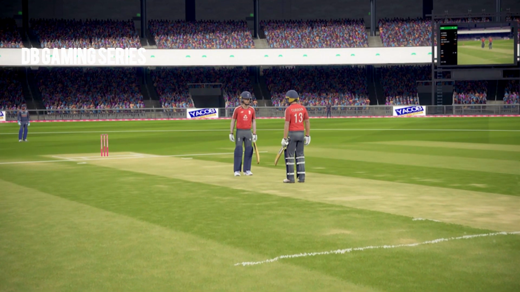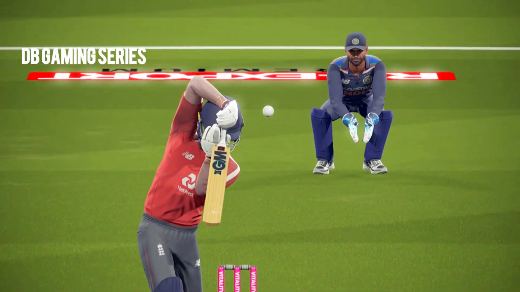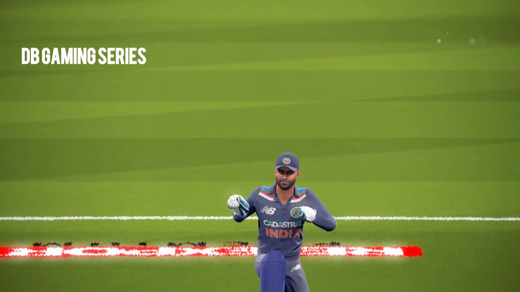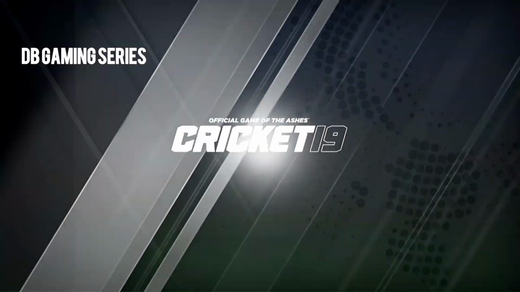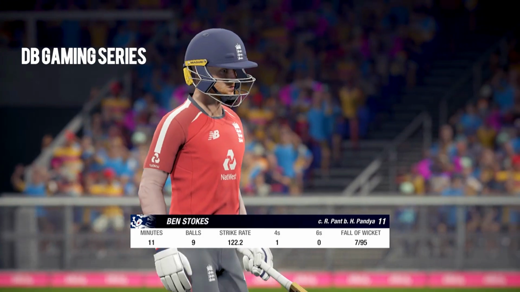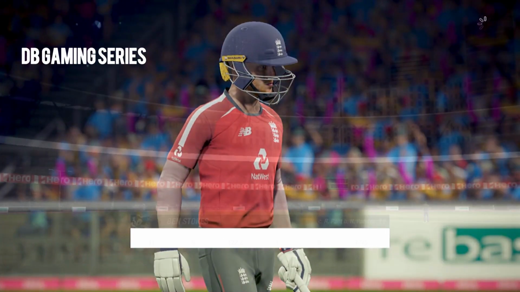Ben Stokes, short delivery, just trying to play a front foot or a back foot defense down the ground, I reckon. And a brilliant take by Rishabh Pant. Jumping catch. And Ben Stokes walks back for 11. And England are now 7 for 95.